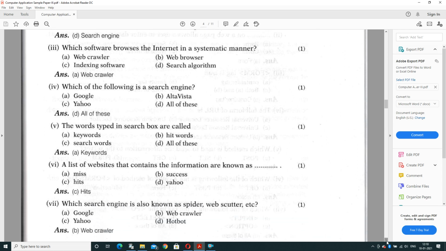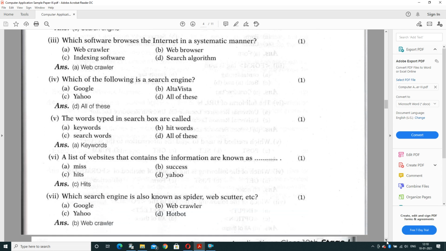Which software browses the internet in a systematic manner? Web crawler, web browser, indexing software, or search algorithm? And web crawler is a software that will browse the internet in a systematic manner. If we discuss the working of a search engine, 3 steps are there. First one is crawling, then indexing, and sorting. So crawler is a software that will browse the internet in a systematic manner.